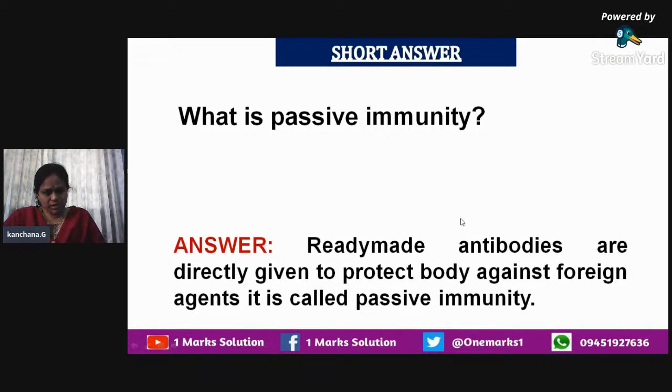This kind of immunity, which is elicited by using these ready-made antibodies, we call passive immunity. You know how these ready-made antibodies act too. So this comes under the category of passive immunization. So this is known as passive immunity.